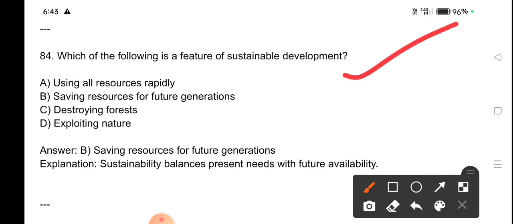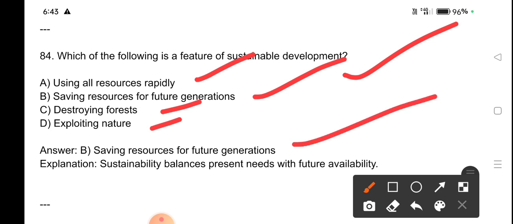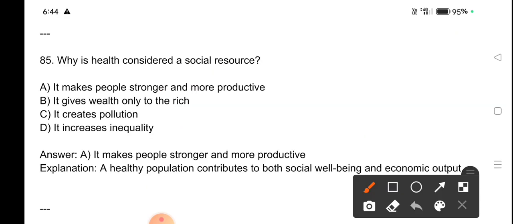Which of the following is a feature of sustainable development? Using all resources rapidly, saving resources for future generations, destroying forest, exploiting nature. Saving resources for future generations is a feature of sustainable development. Sustainability balances present needs with future ability.